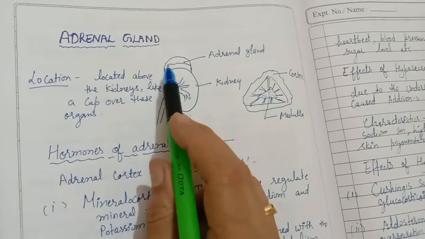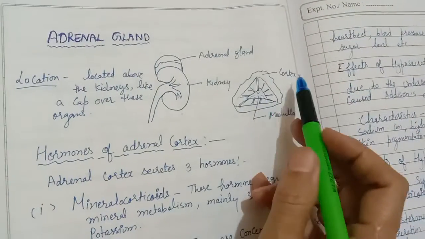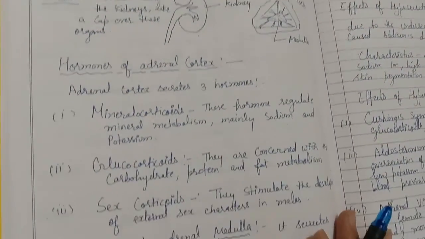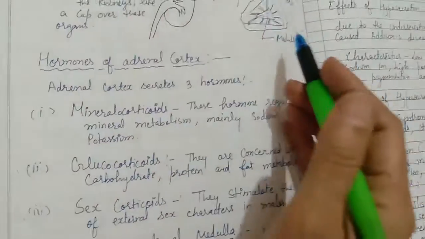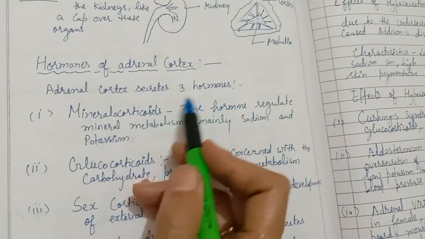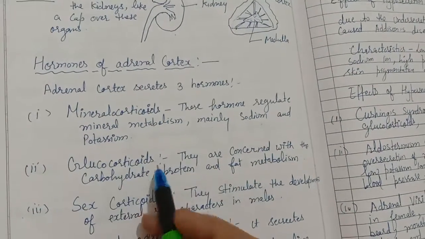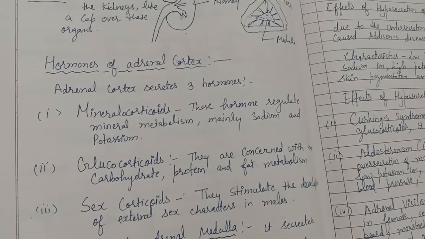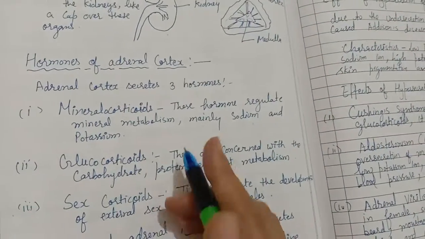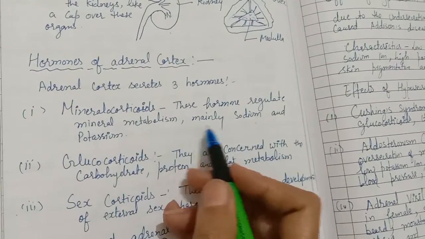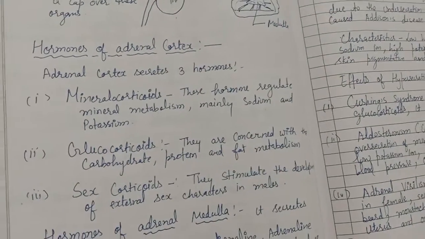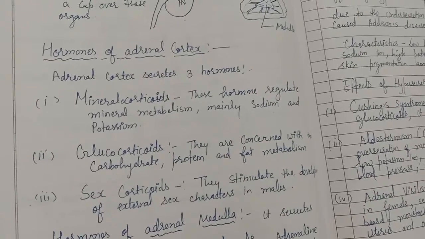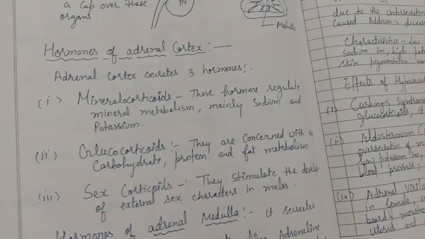Okay, it looks like a cap of the kidney fitted over the kidney, and it has two parts, cortex and medulla part. Hormones secreted by the adrenal cortex. Okay, the cortex part secretes three hormones: mineralocorticoid, glucocorticoid, and sex corticoid hormone. So here, mineralocorticoid, these hormones regulate the mineral metabolism, mainly sodium and potassium concentration in the blood. Okay, so it maintains the mineral metabolism basically.